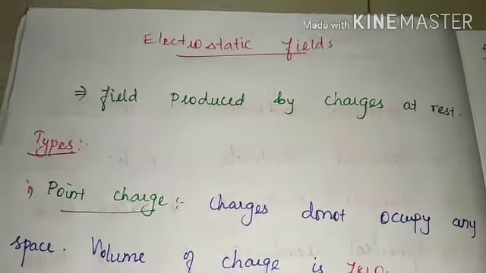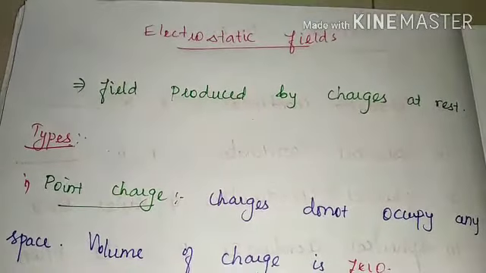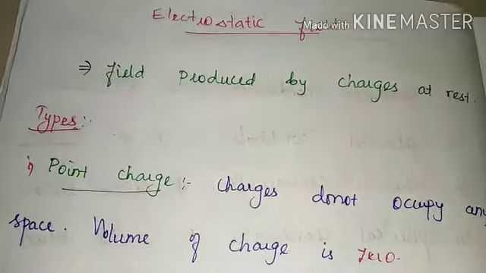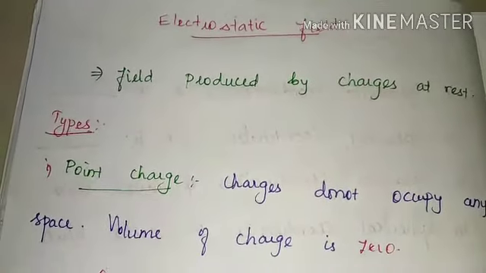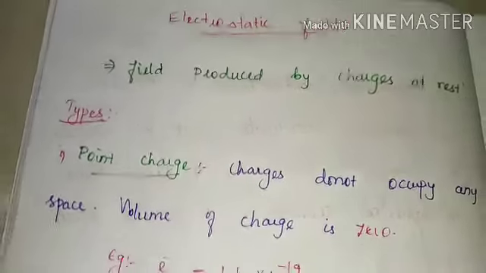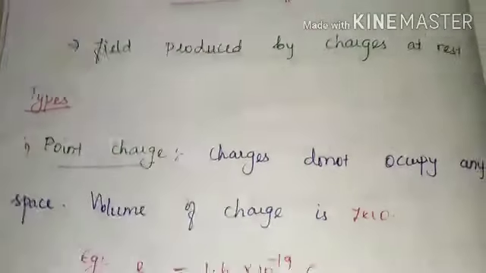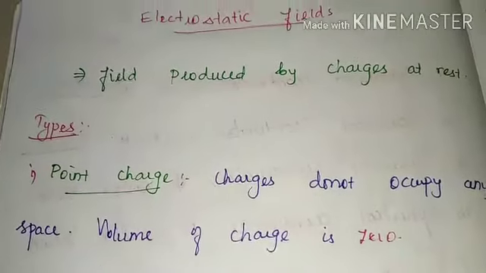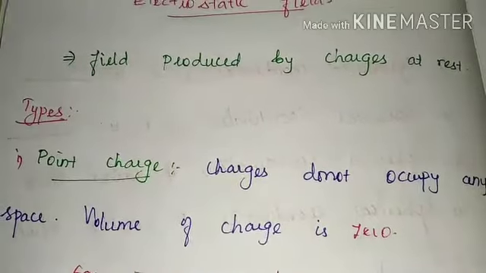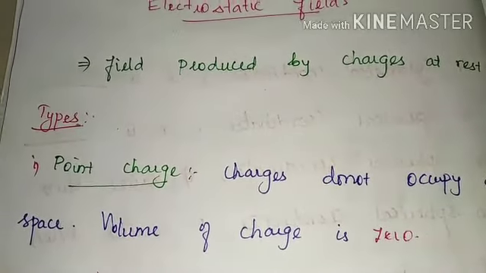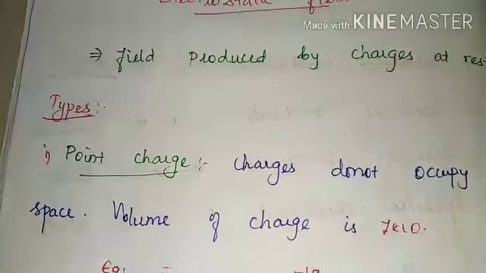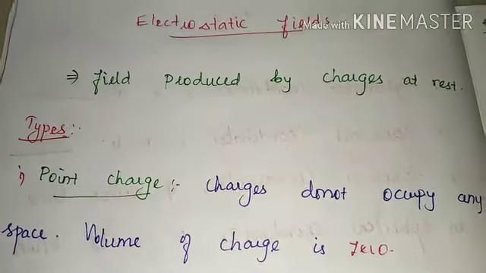Now we are going to see some different types of charge distribution. Charge at rest produces this electric field, that is electrostatic field. These charges are basically of two types: one is positive charge and the other is negative charge.